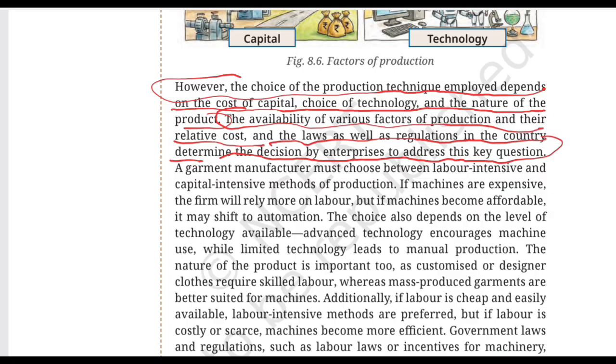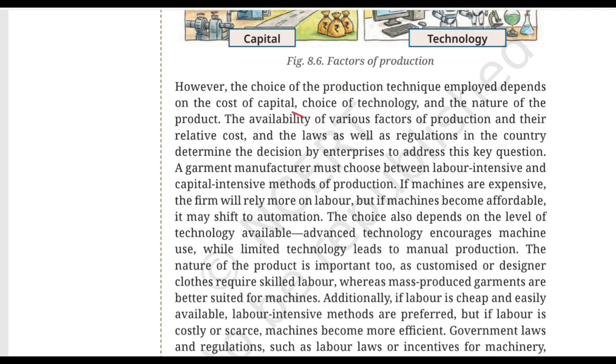Now, add three more considerations. Okay, so what are those three more considerations? The first one is availability of various factors of production, which means skilled workers, machines, and necessary technology. The second one is their relative cost, which means is the production cost cheaper or more practical under the circumstances. The third one is laws and regulations in the country. So businesses must follow the laws and regulations of the country. So the decision about how to produce is not made randomly. It involves analyzing several factors.